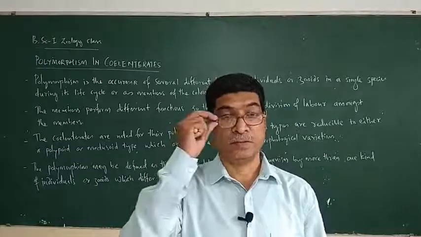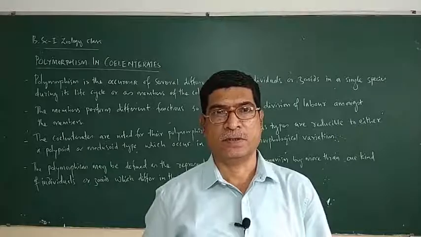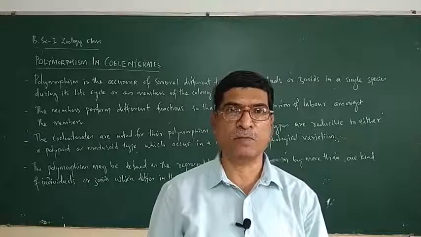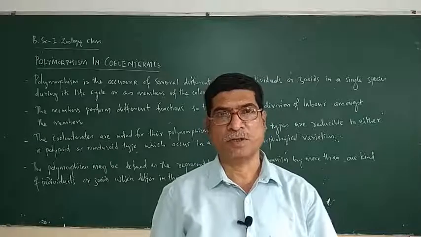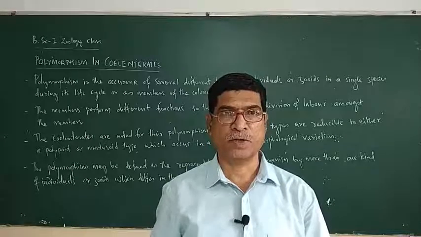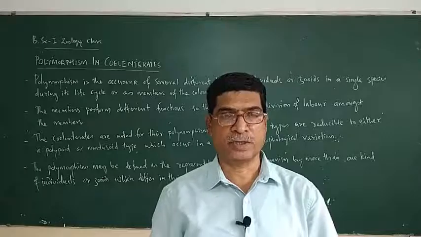So today in this video we are going to study polymorphism in coelenterates. Coelenterates are known for polymorphism. So what is polymorphism? In brief we have already discussed.